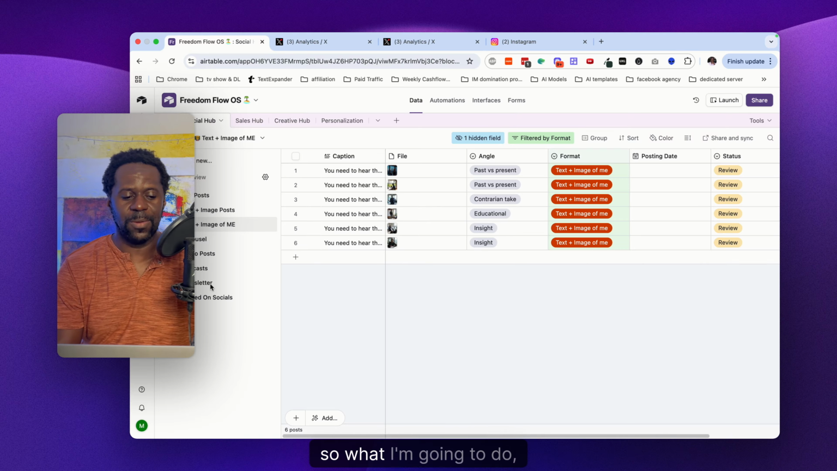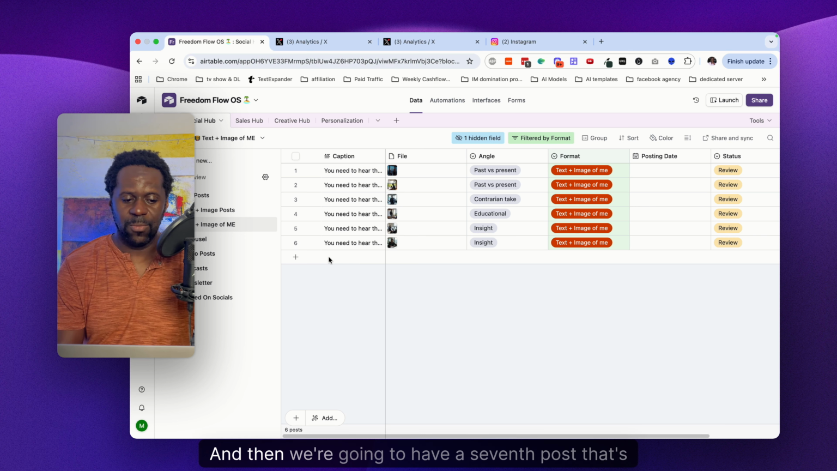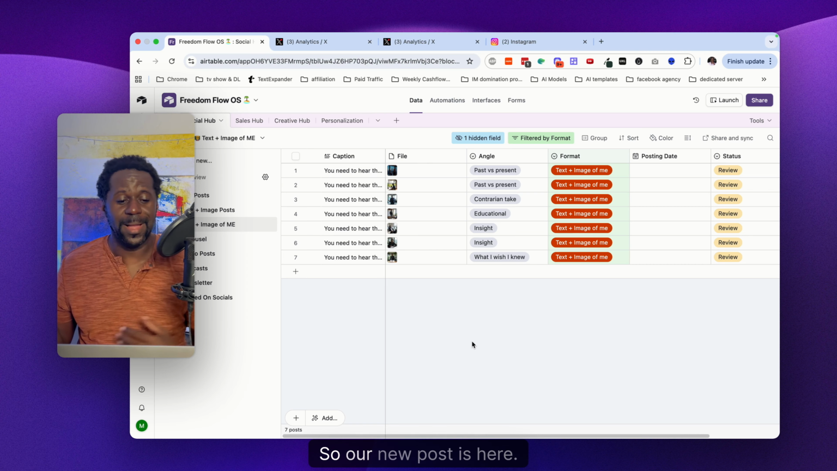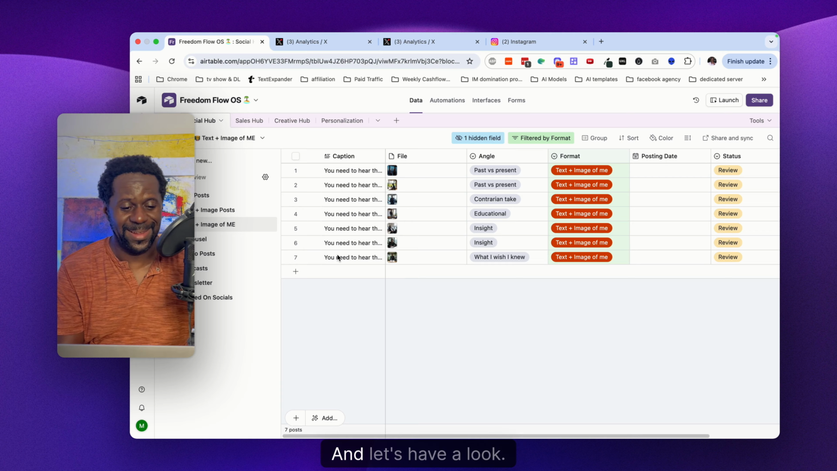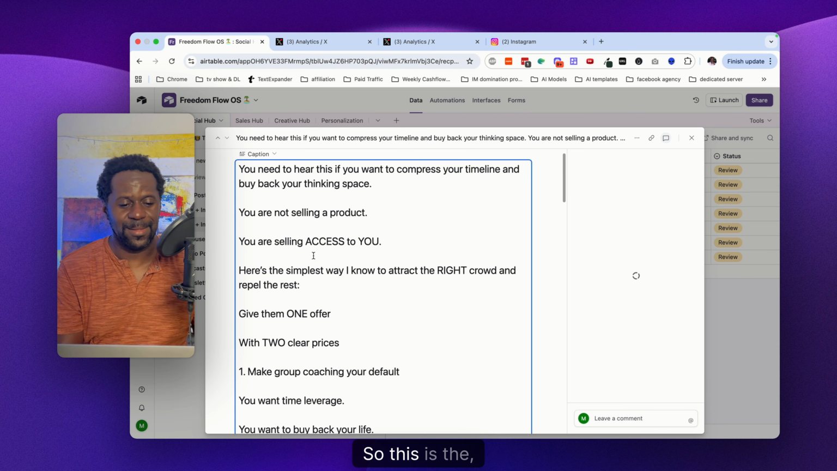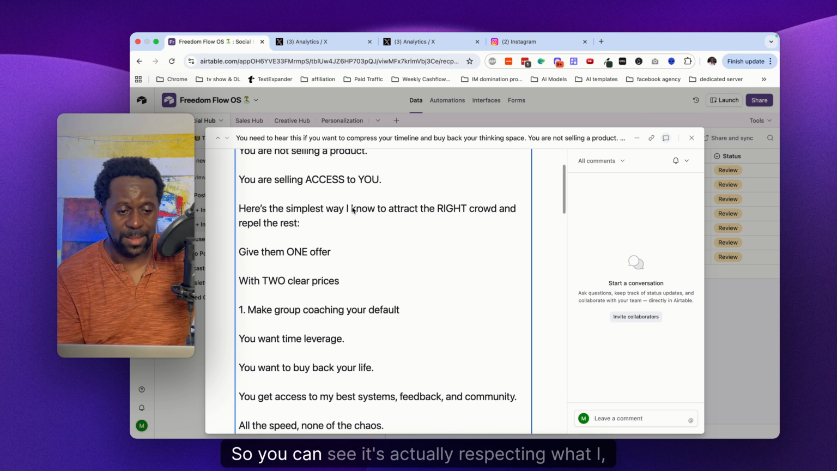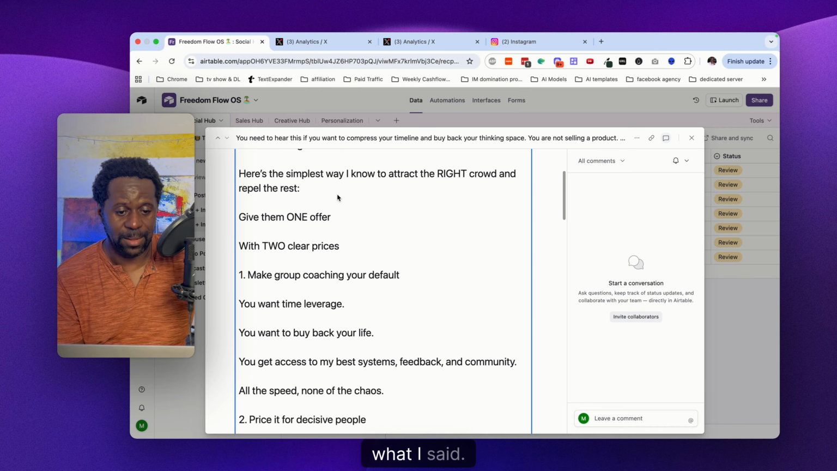And so for that, I'm gonna pause because it's going to take maybe a minute or something, and then we're gonna have a 7th post that's going to appear here with these specifications that we get. All right, there we go. So our new post is here, and let's have a look. So this is the post, all right? So you can see it's actually respecting what I said.